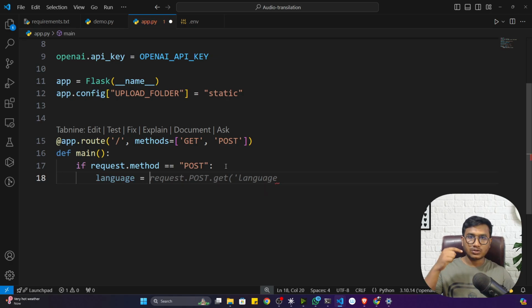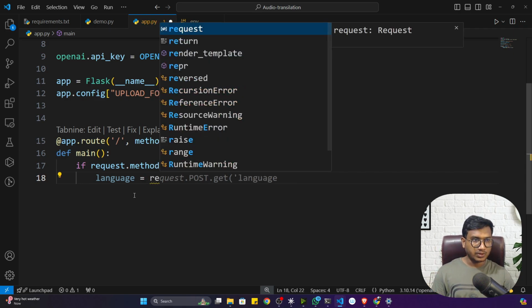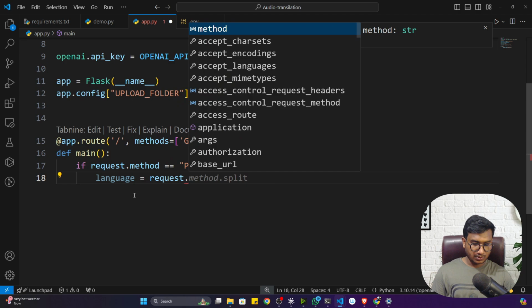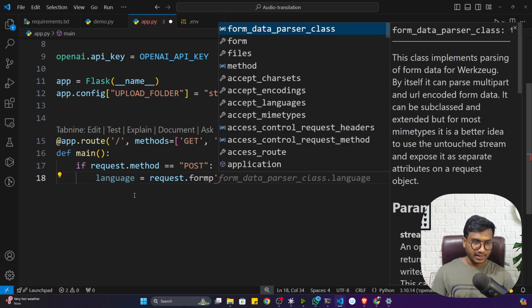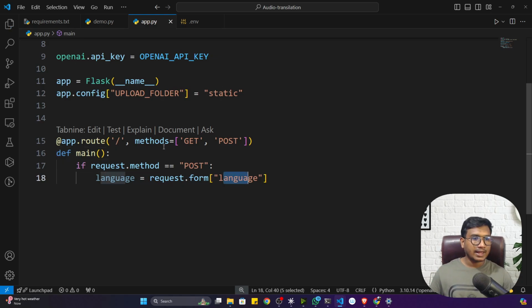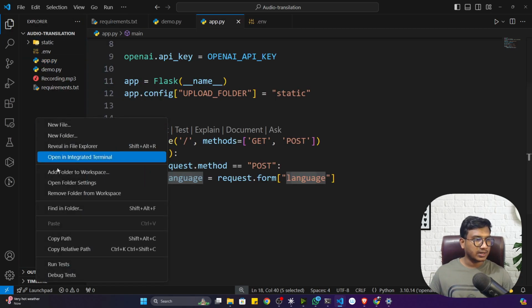That means the user will also pass the language, like in which language he or she wants to translate this transcript. That's why I also need to take the language input. So here I will take the input. I'll just write request.form. From the form itself, I'll take the language. Now how I'll get the language, because for this I'm going to create an HTML file.